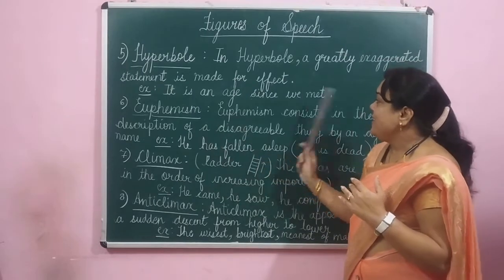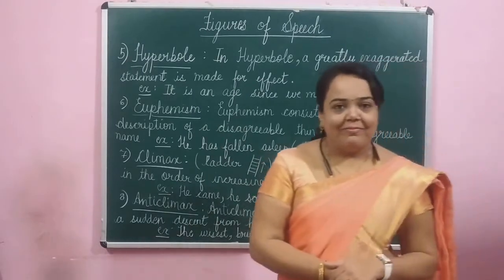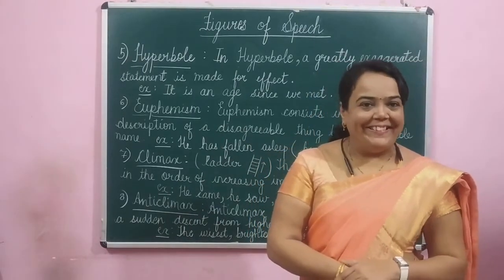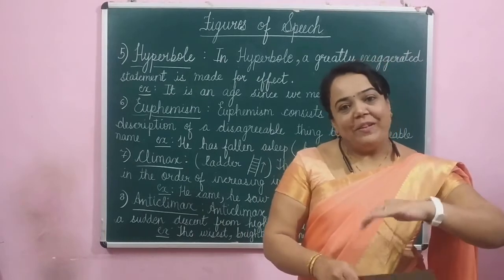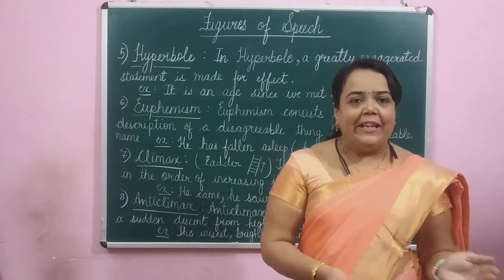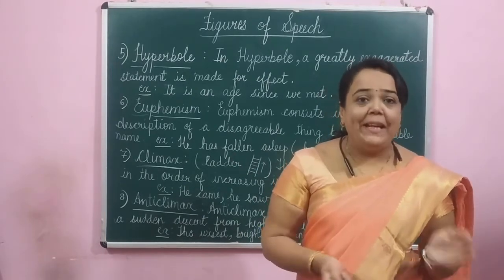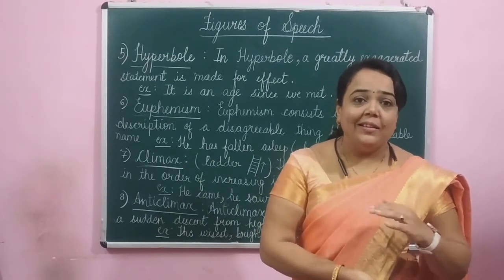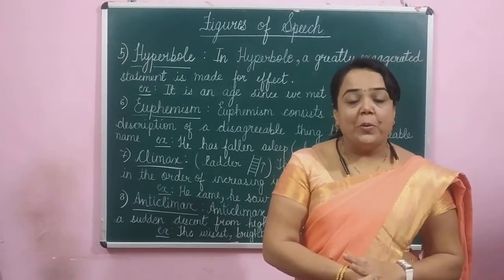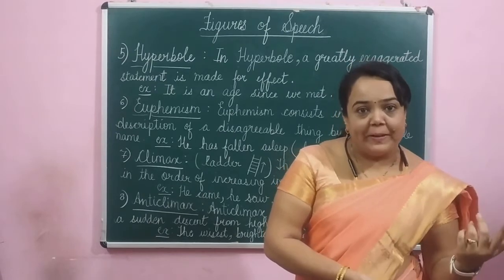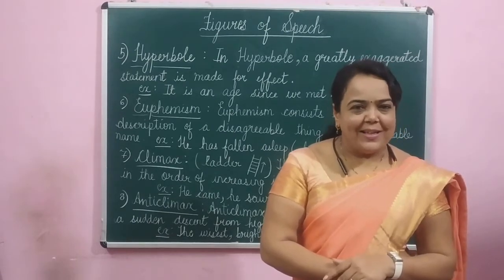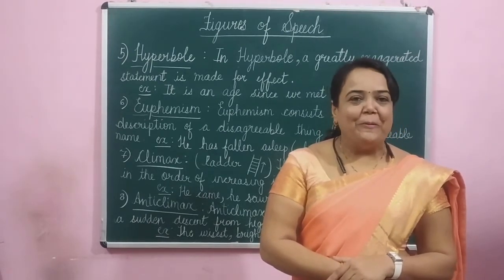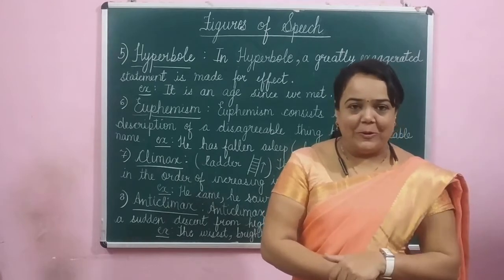Example: it is an age since we met. Is it possible? No. Maybe, but we exaggerate. Even in our daily life, ordinarily when we are speaking, we exaggerate sentences. He has grown as thin as a toothpick. Can anyone grow as thin as a toothpick? No, but we usually say so.